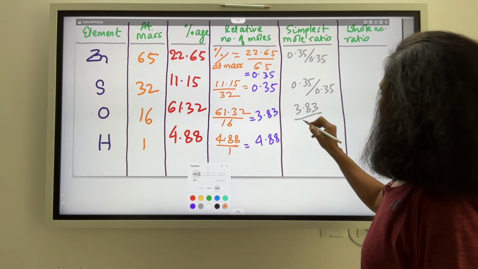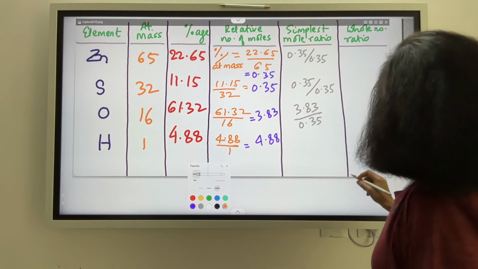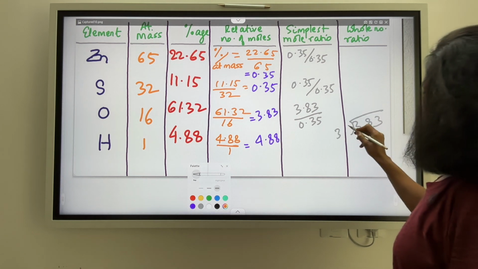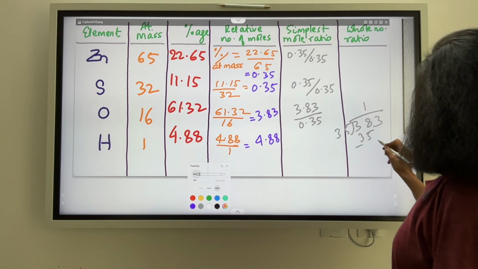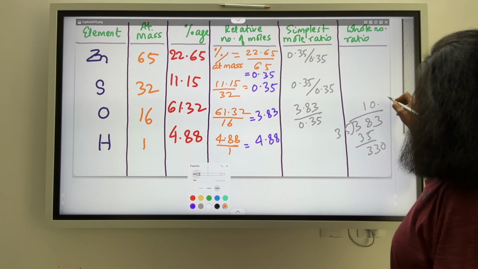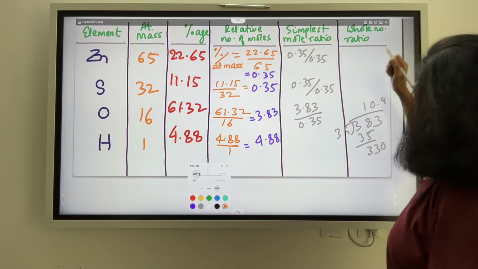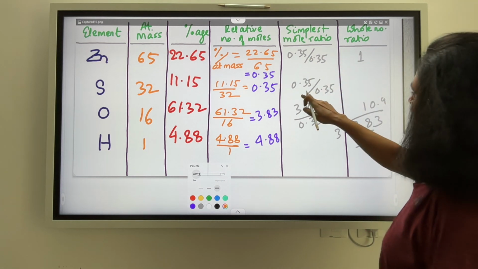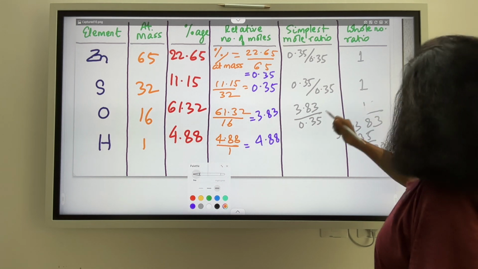3.83 divided by 0.35, and that gives me how much? So it is 383 divided by 35, and I get, alright, so it will come something like, if I try to find it out, 11.